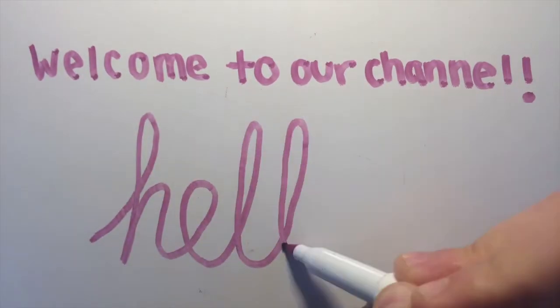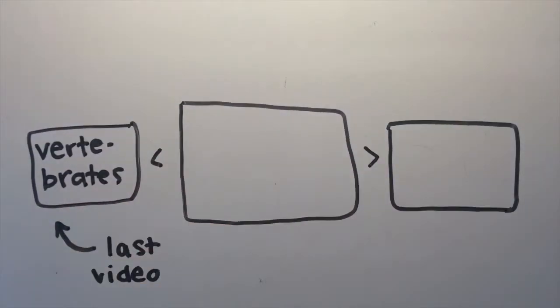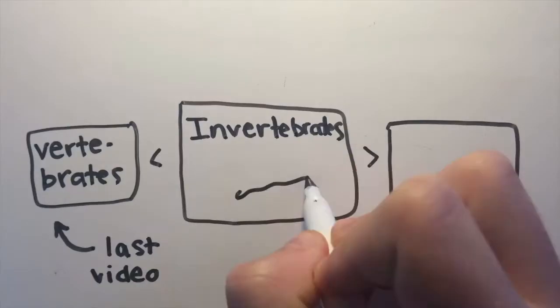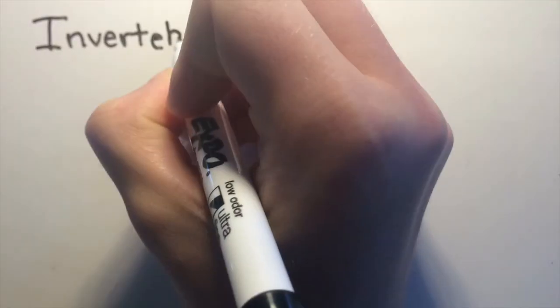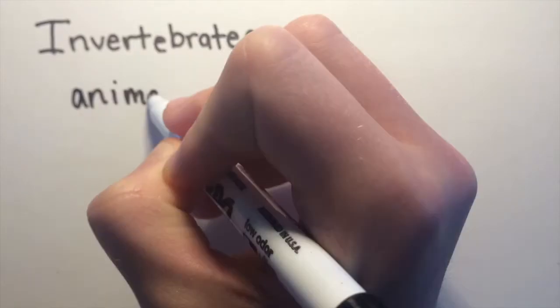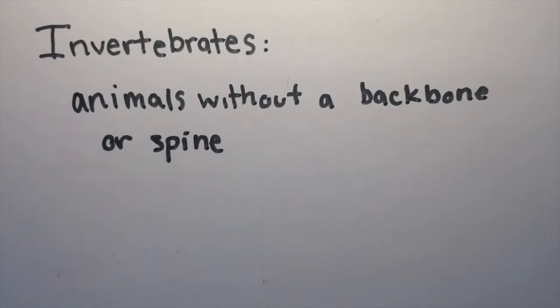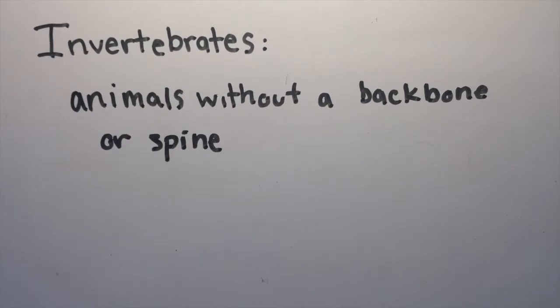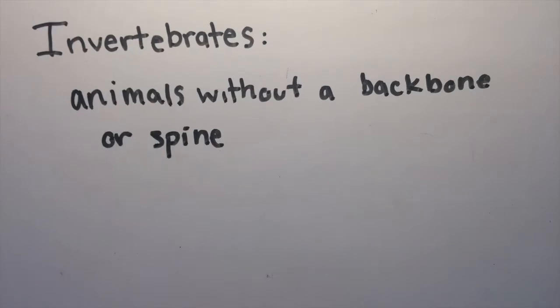In our last video we talked about vertebrates, which are animals that have a backbone. Today we will be continuing our discussion on types of animals as we talk about invertebrates. Today we are going to talk about the phyla of invertebrates, which means animals without a backbone or spine. Invertebrates make up the majority of the animals on Earth and are all of the animals that do not fit in the vertebrate phylum. Here is a diagram of the animal kingdom.